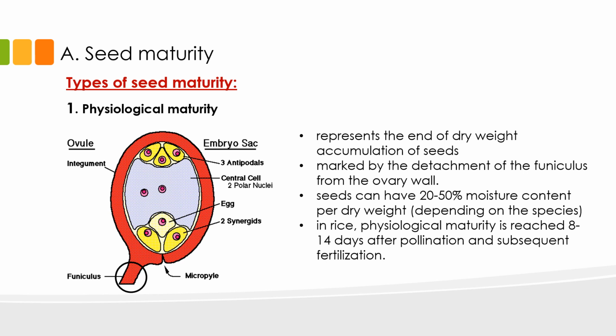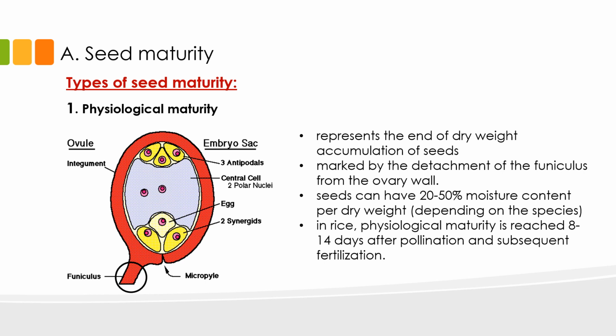During this stage, the seed has reached the end of dry weight accumulation but has not yet undergone the controlled process of drying that is supposed to partially arrest metabolic processes within the seed. During this stage, seeds can still have 20 to 50% moisture content per dry weight, depending on the species. Despite the relatively higher moisture content, physiologically mature seeds are able to germinate under favorable conditions.